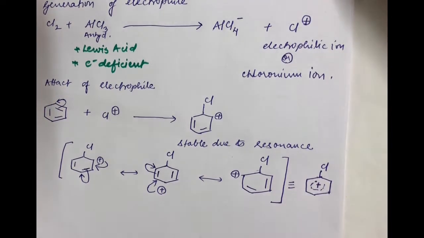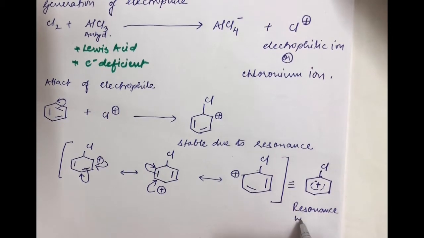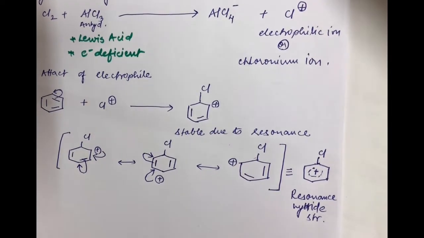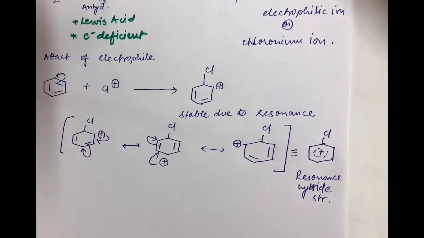At the center you write plus. This is the resonance hybrid structure for all the resonating structures. It is sometimes also called the sigma complex, the intermediate sigma complex.